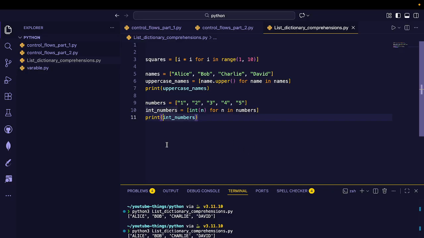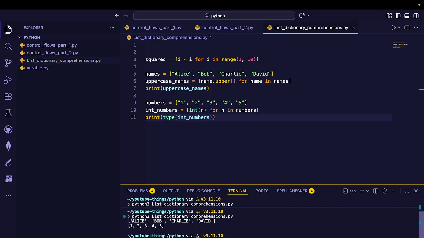And if you want to see the type, you can use type. Okay, let's see. It is a list format, but the values in here are integers.